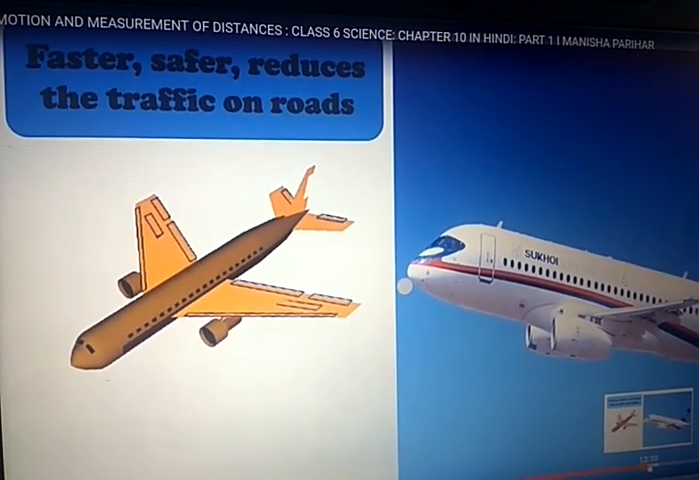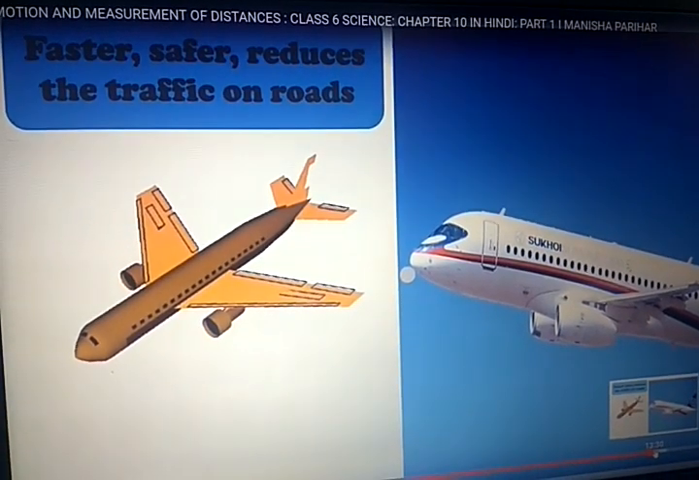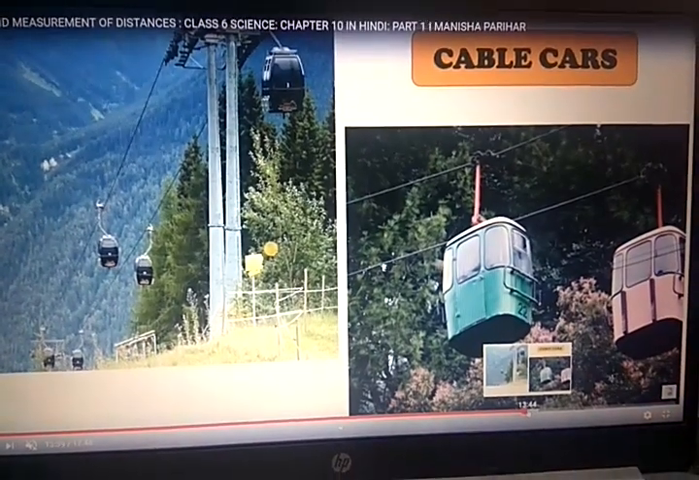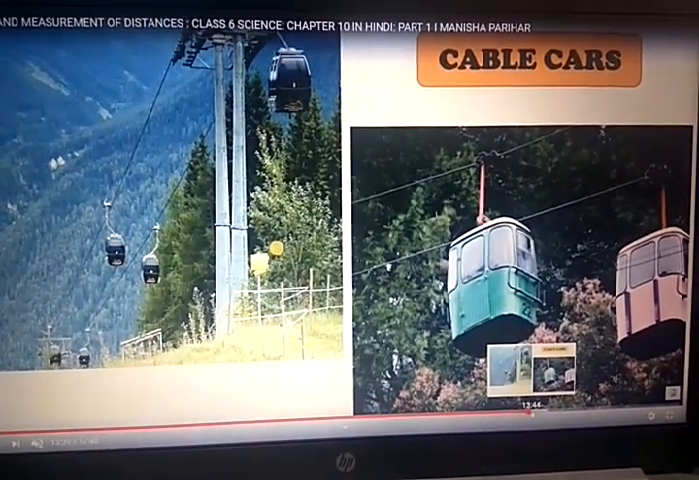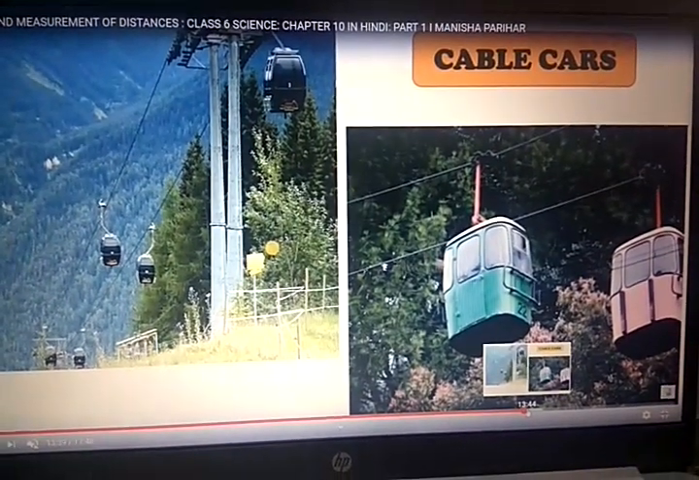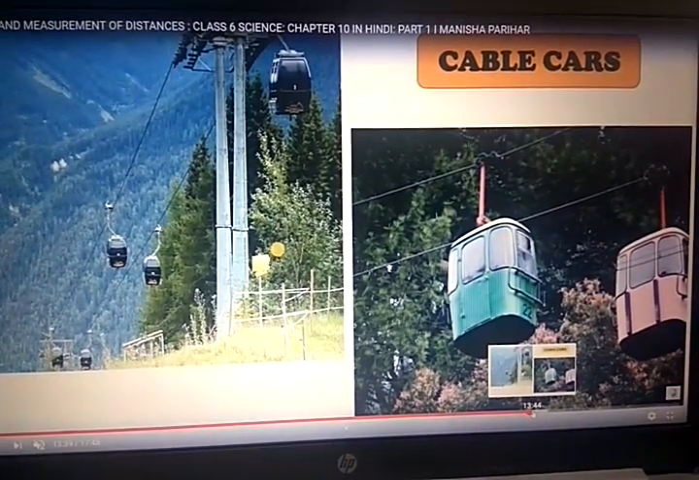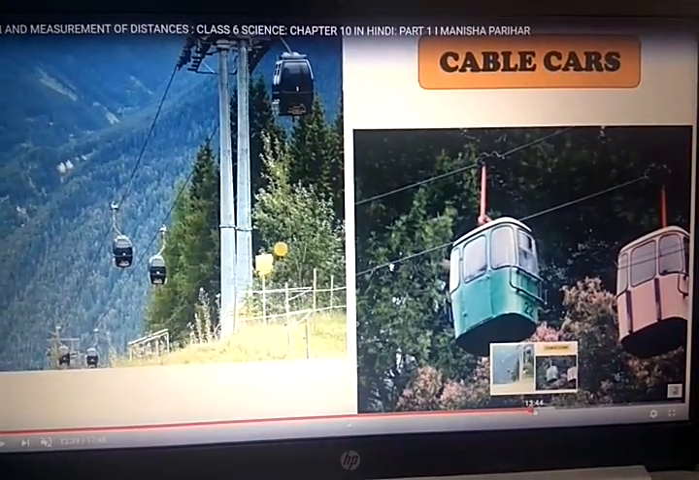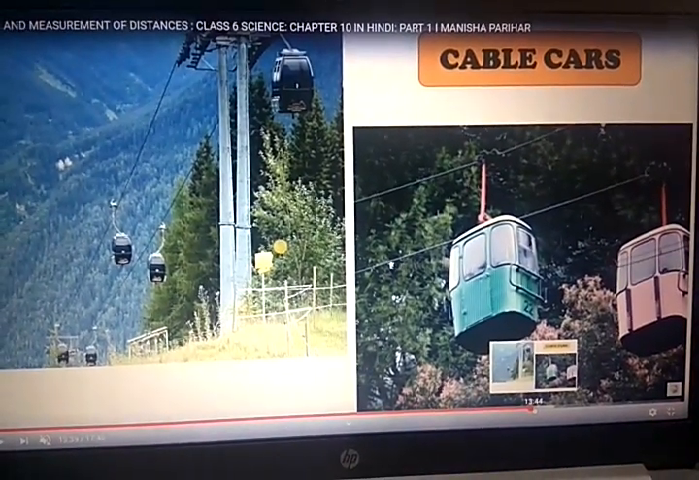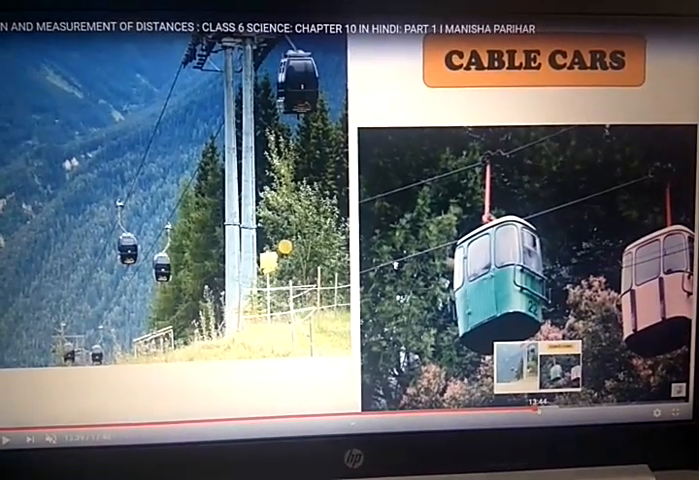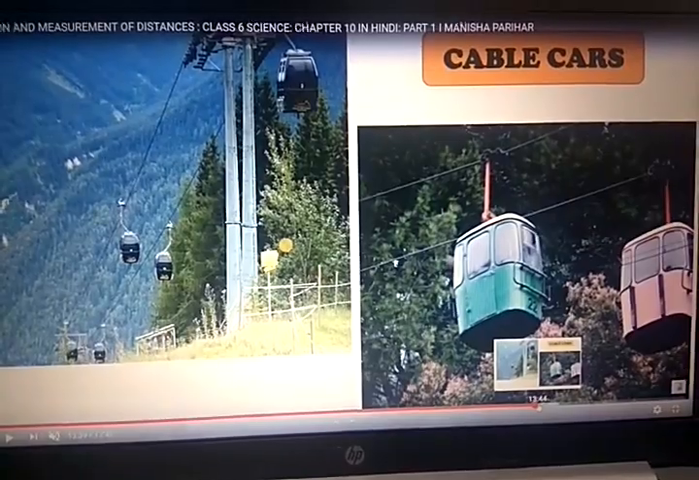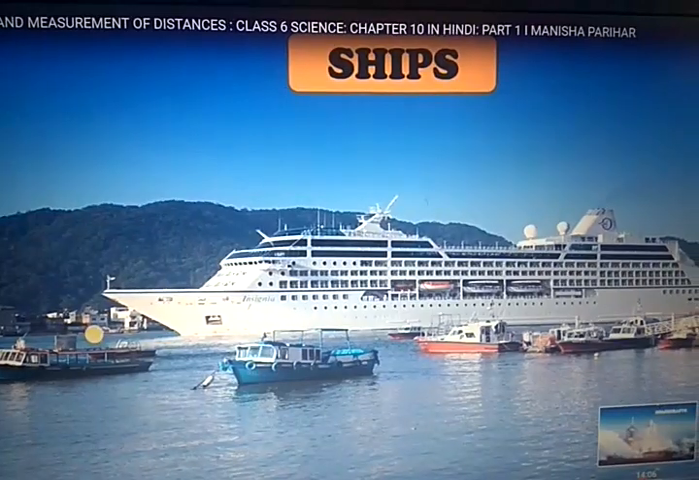Now air travel is faster, safer and reduces traffic on roads, right? As you can see, the cable cars in Saputara, in Pavagadh, in Mount Abu, such hilly areas are there, so you can travel, visualize and enjoy the hilly areas by traveling in cable cars. That you have also experienced, students.